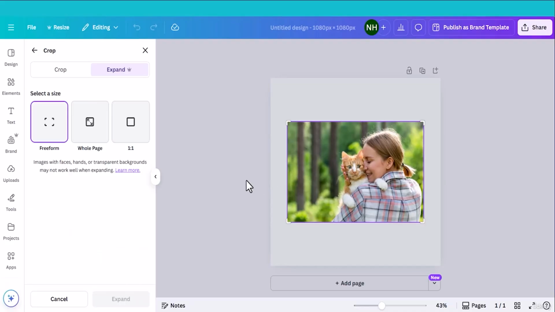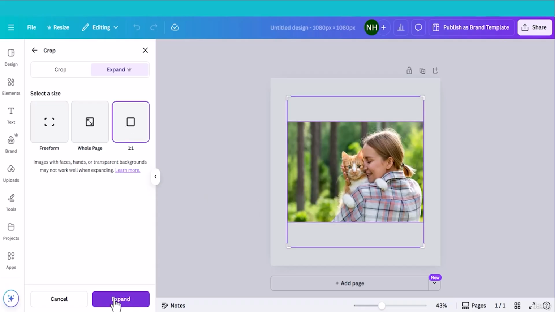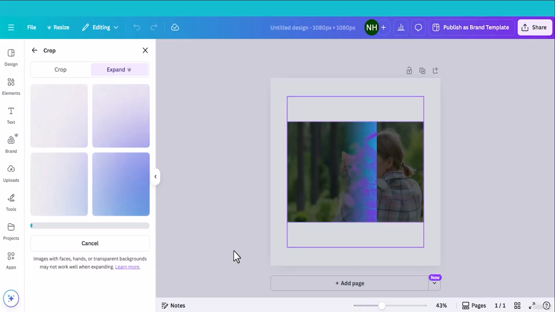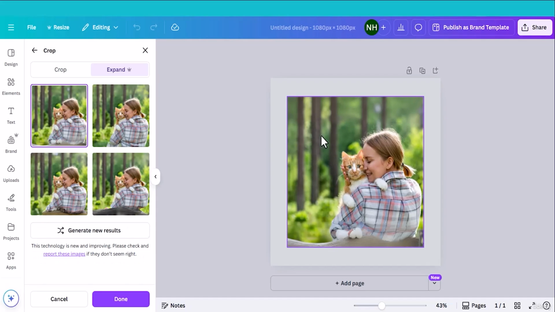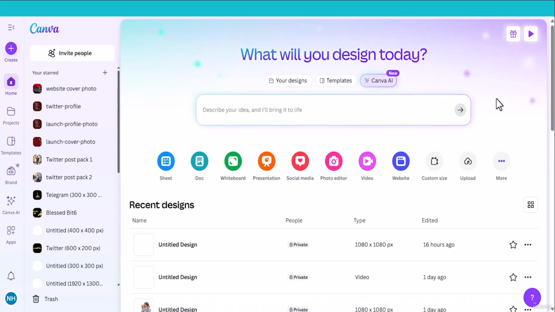Now choose another one, square one. Select this one and click expand. It will expand your image and make it square. Fill the void space. As you can see, Magic Expand did its job wonderfully. Magic Expand is especially important for designing images like Twitter header. Let me show you why it is important.